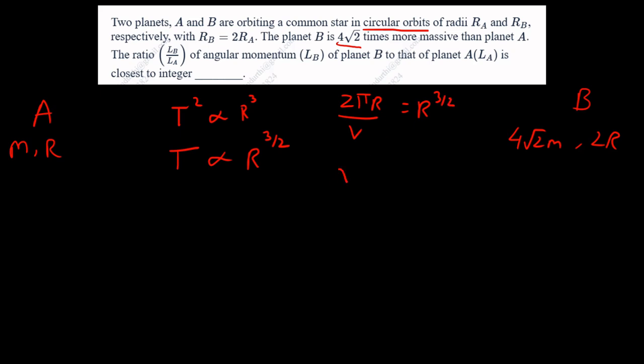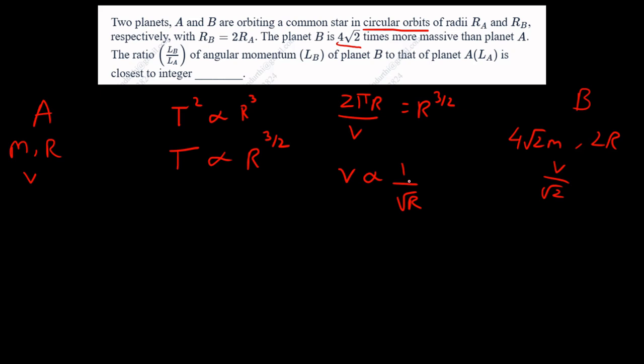So we have v is proportional to 1 by root r. So because the radius is 2r, the velocity is going to be v by root 2 in this case. Check the proportionality, it matches.